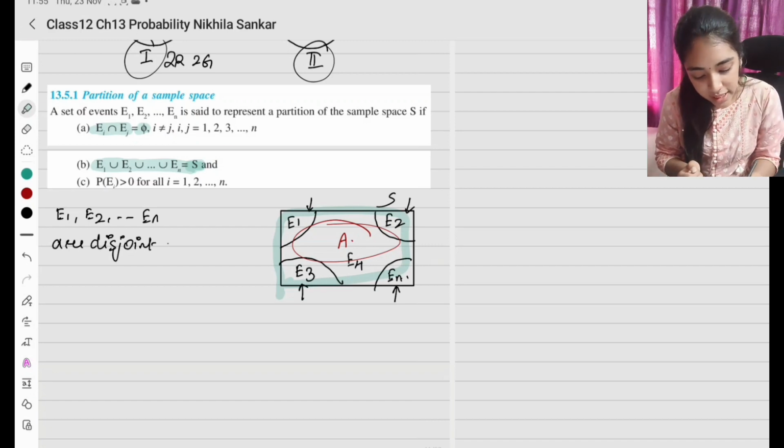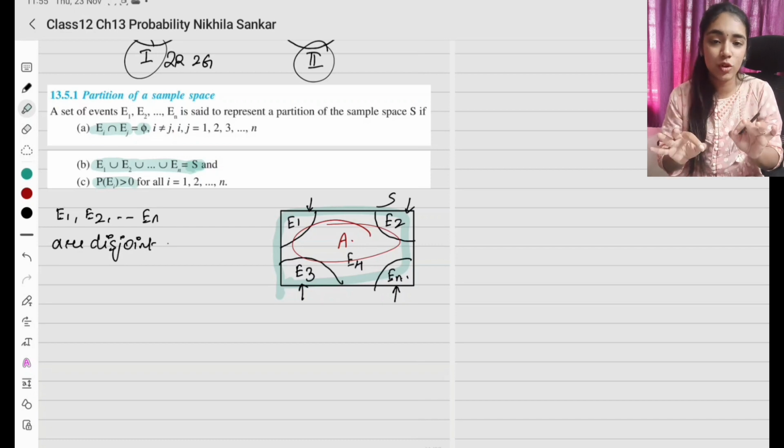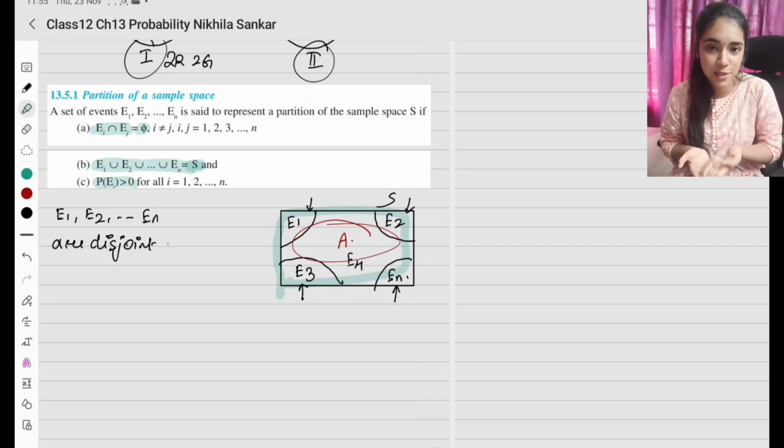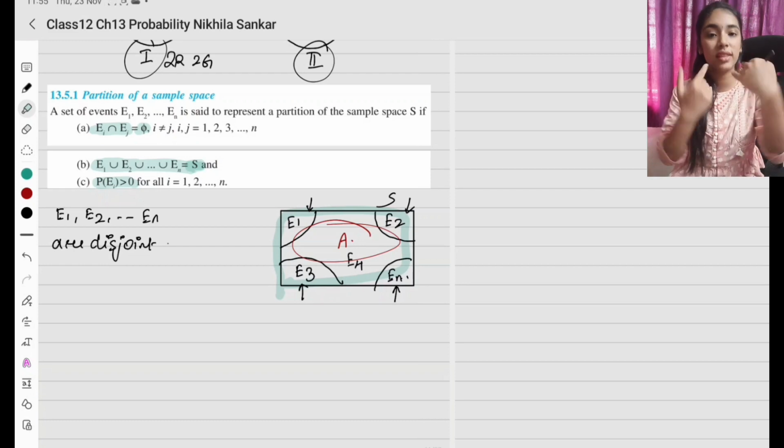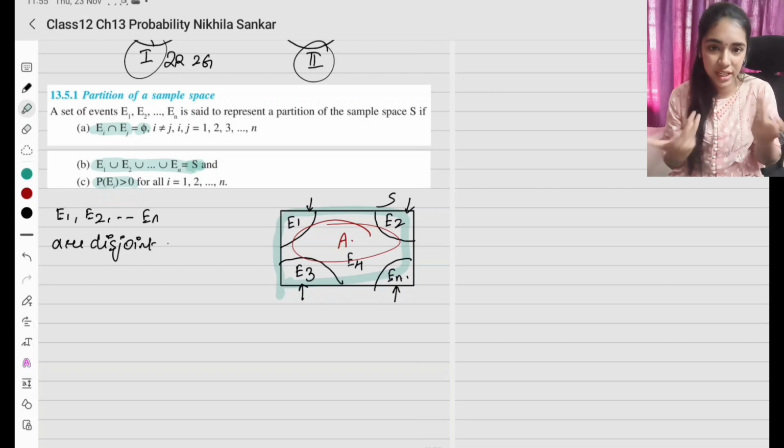Okay, and it is also required that the probability of an event has to be greater than 0. Now if I am doing something, or if I am solving maths now, then the probability that I am teaching you maths is going to be 1. So something is happening, it is going to be more than 0. Definitely it will not be 0, otherwise that event wouldn't exist. If event 1 is happening in that place, it will definitely have a probability which is greater than 0.